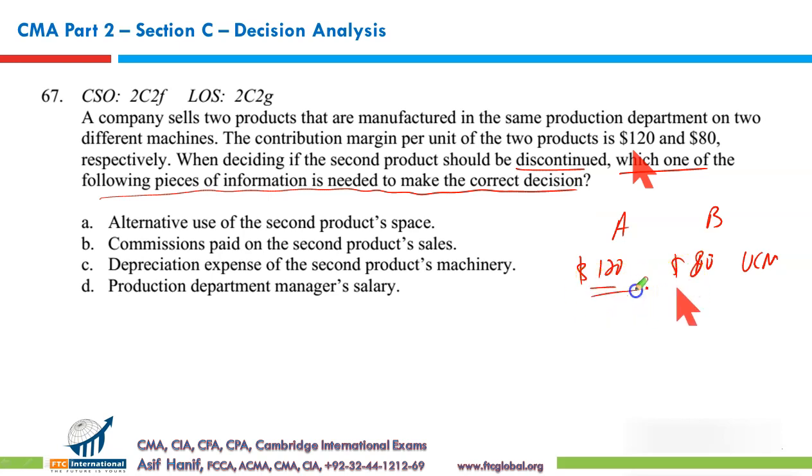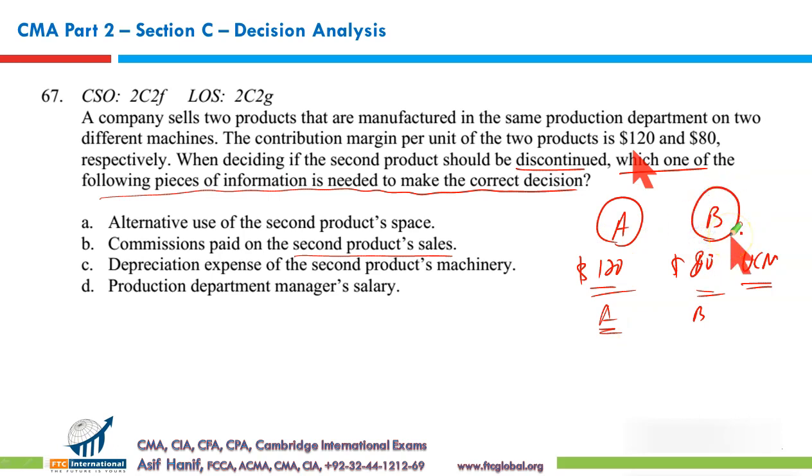Two items A and B are generating this much unit contribution. We want to discontinue either of these two. So which of the following information is relevant? Commission paid on the second product sale. Whether A or B, sales commission doesn't determine whether we should carry on this product or not.